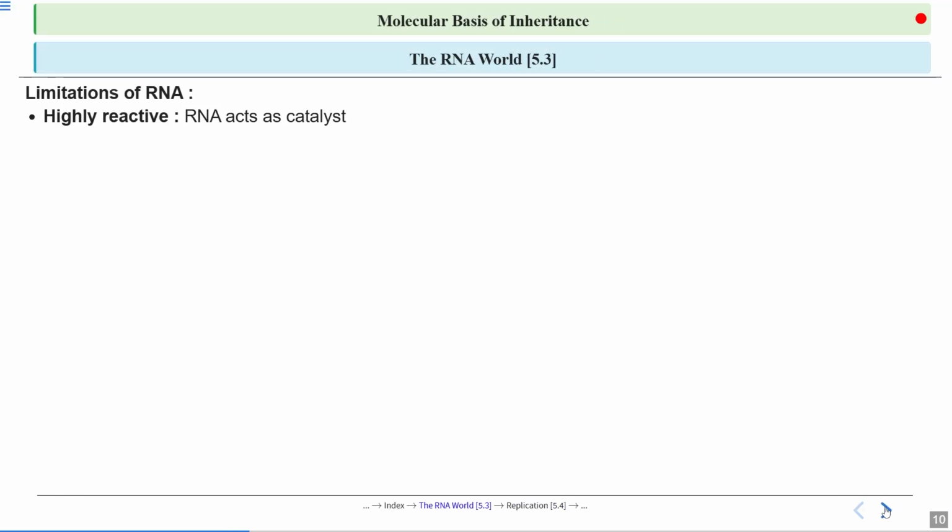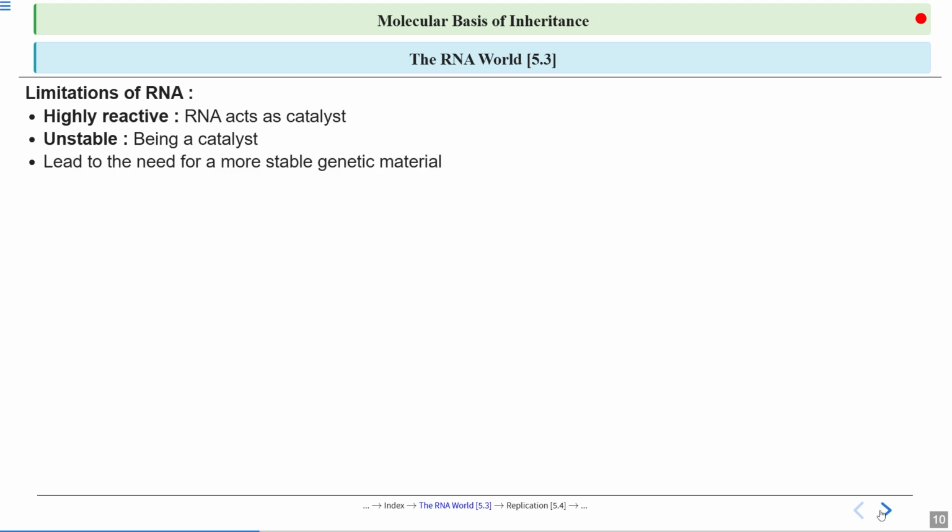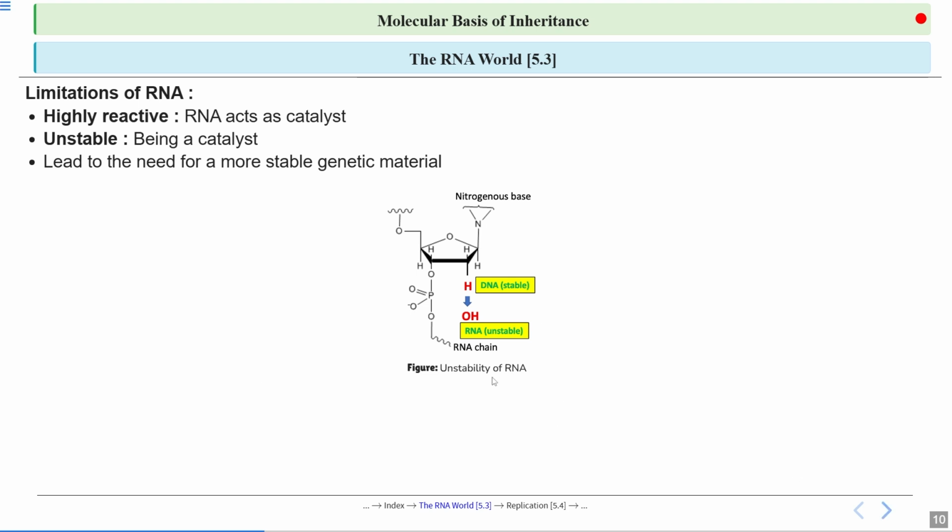What is the limitation of the RNA? First of all, it is very highly reactive and that's why it is acting as a catalyst. It is unstable; being a catalyst leads to the need for a more stable genetic material. So we know that the RNA is very unstable. Why? Because of the presence of the 2' OH group in its sugar, in its ribose. So that's the reason it is very unstable and very reactive. And this is one of the biggest and major limitations of RNA.